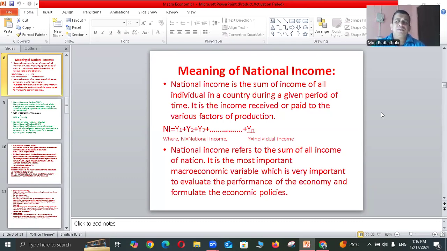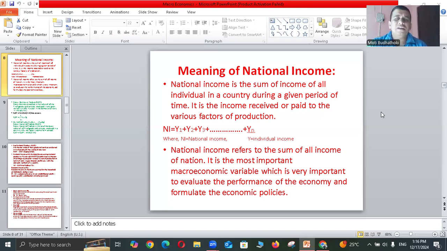National income is the sum of income of all individuals in a country during a given period of time. It is the income received or paid to the various factors of production. So we can get national income by adding all the income of citizens of a nation.